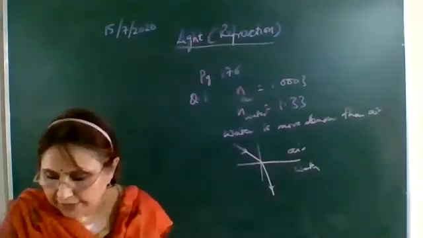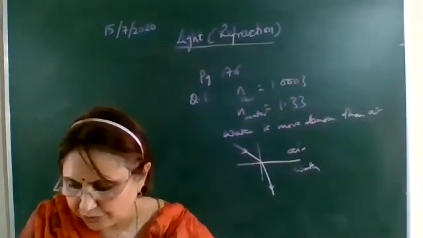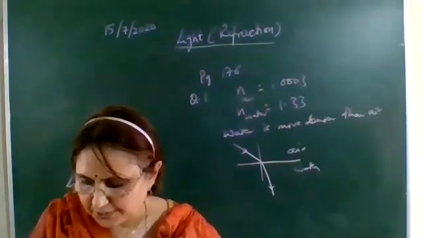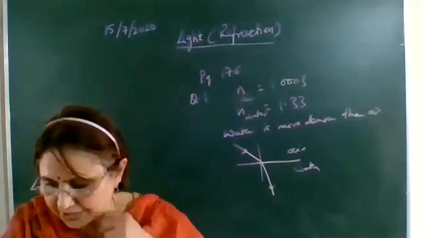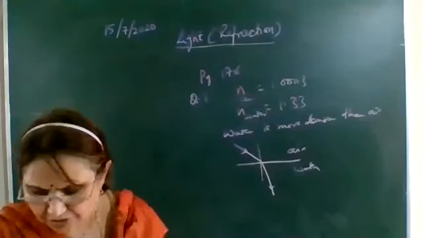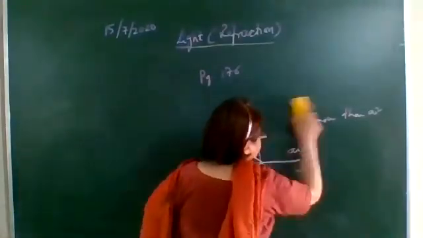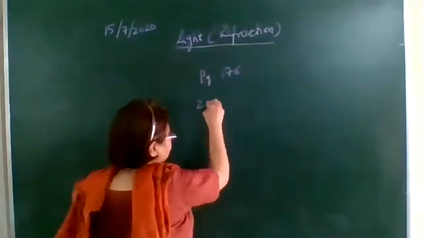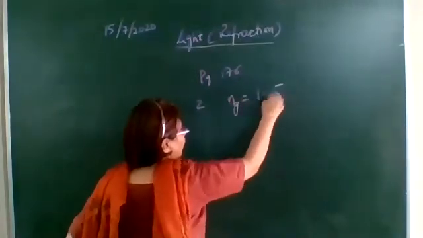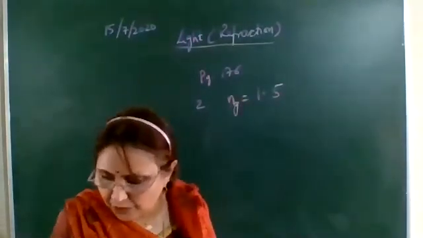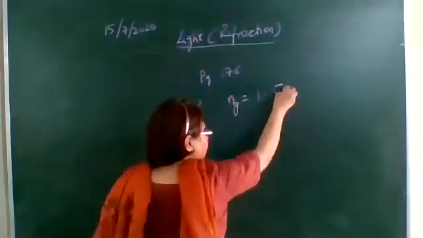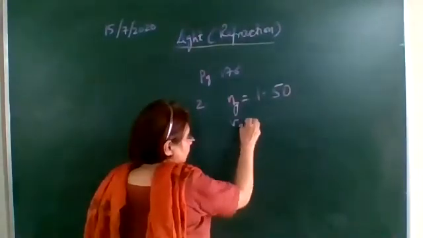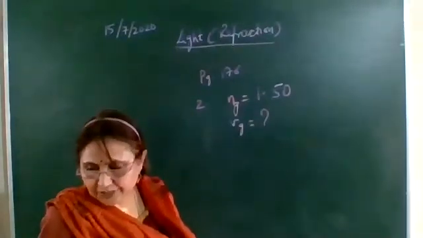Okay. Then question number 2: light enters from air to glass having a refractive index 1.50. What is the speed of the light in glass? The speed of the light in vacuum is given as 3 into 10 raised to the power 8 meter per second. Here it is given the absolute refractive index of glass is 1.50, because the ray of light is passing from air to glass. We have to find out the speed of the light in glass, Vg.